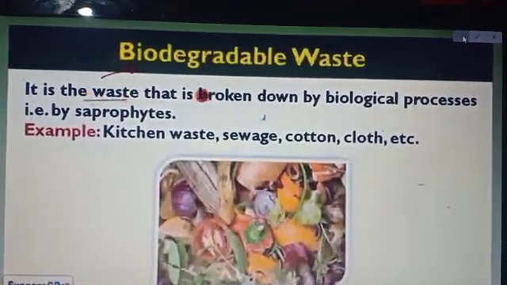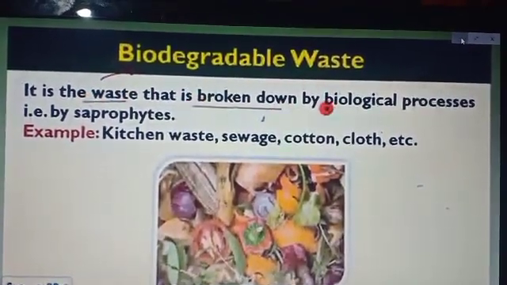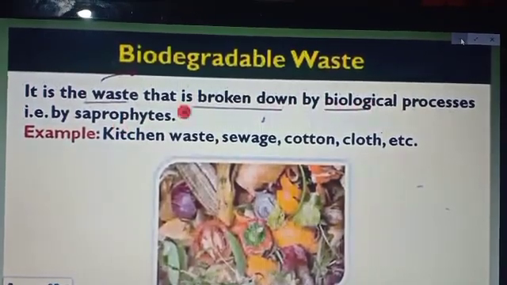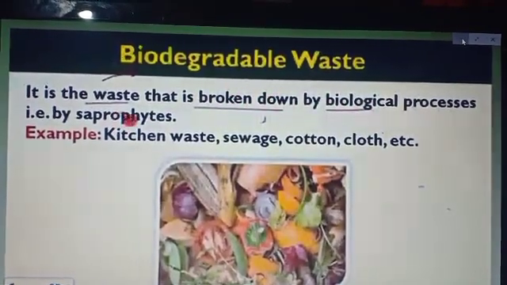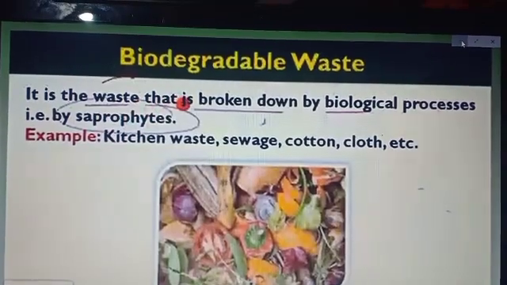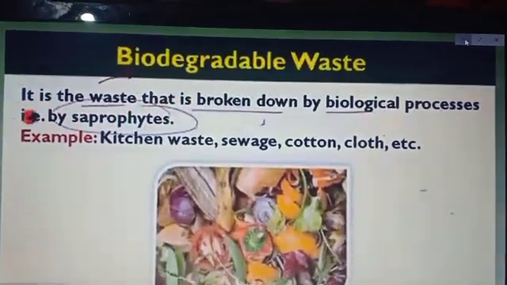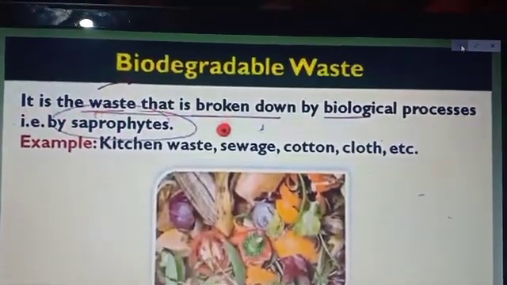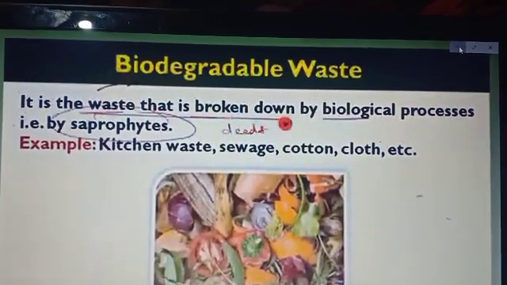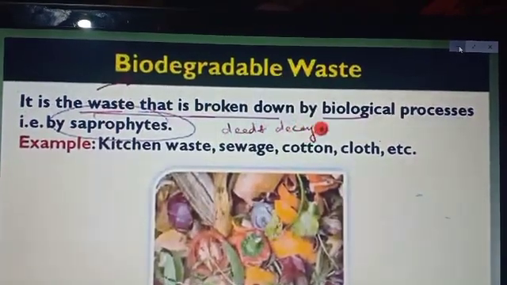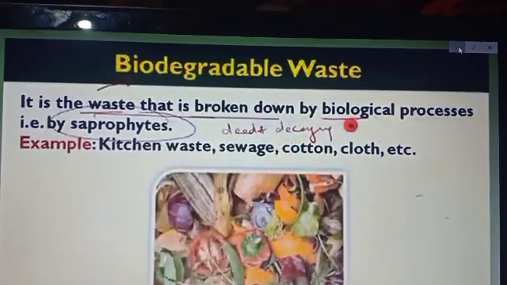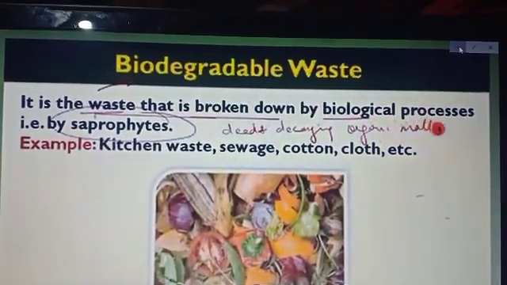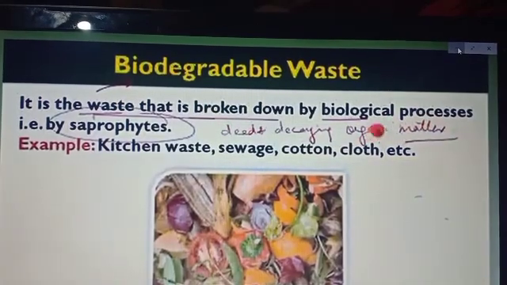Now first we see the biodegradable waste. It is waste that is broken down by a biological process, and this process is mainly done by saprophytes. Sapro means death and decay organisms, like fungi and bacteria.